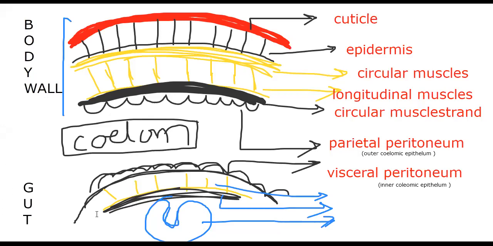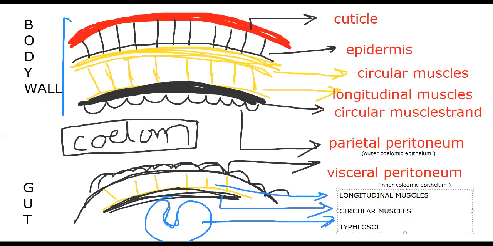Let me change the color, you'll understand. Here it is, longitudinal muscles. Next, circular muscle. Means the alimentary canal is also muscular, that you need to understand.